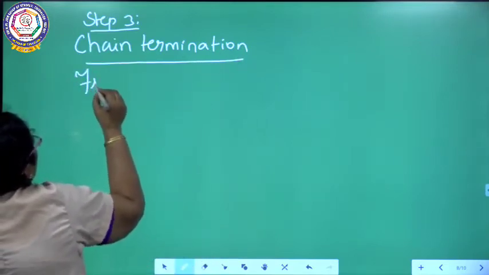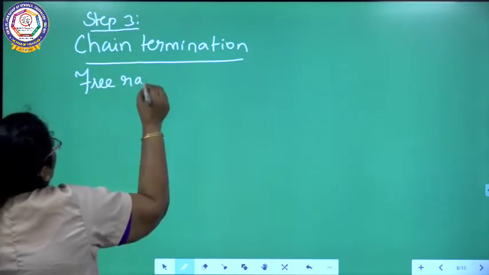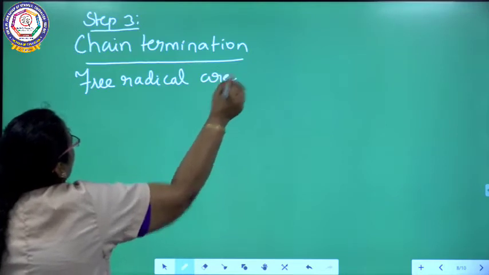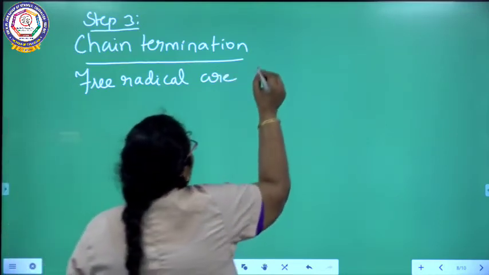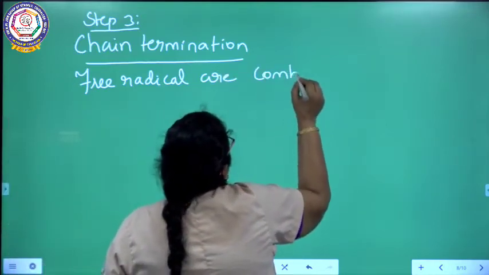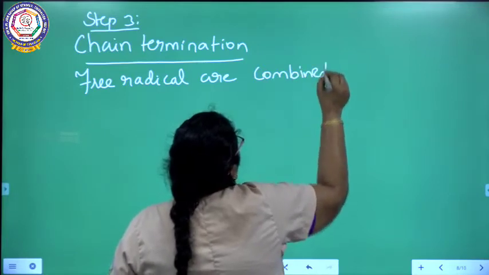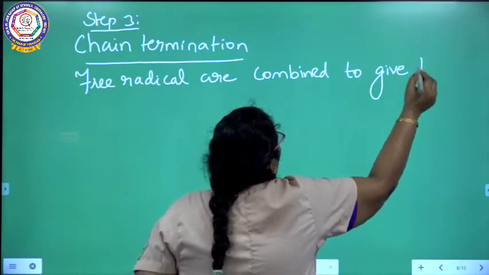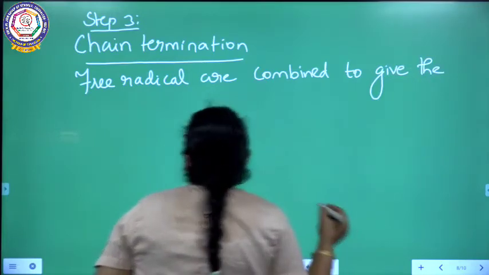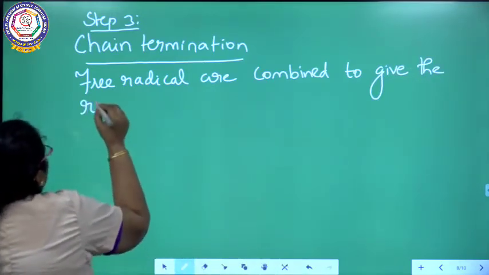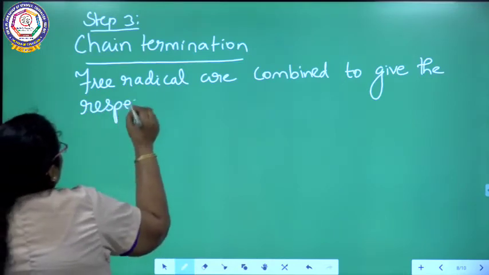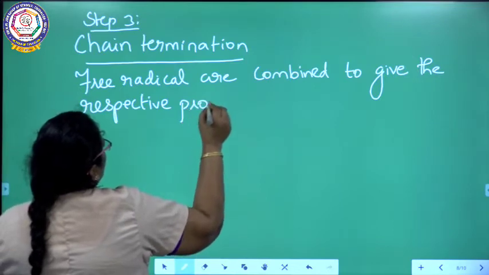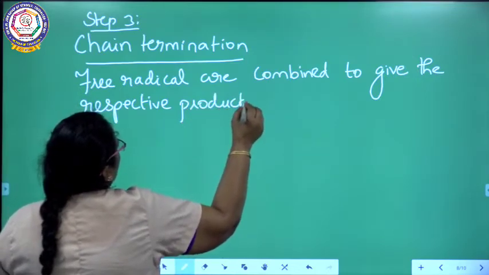Free radicals are combined to give the respective products.